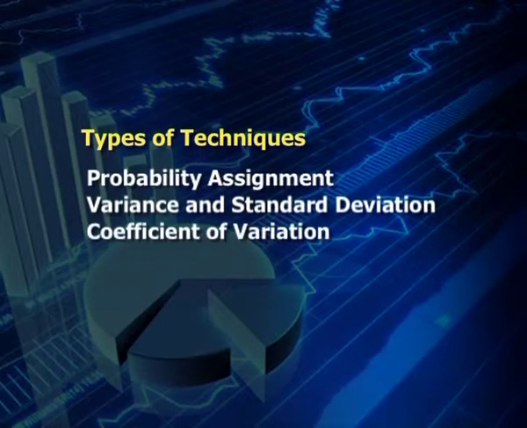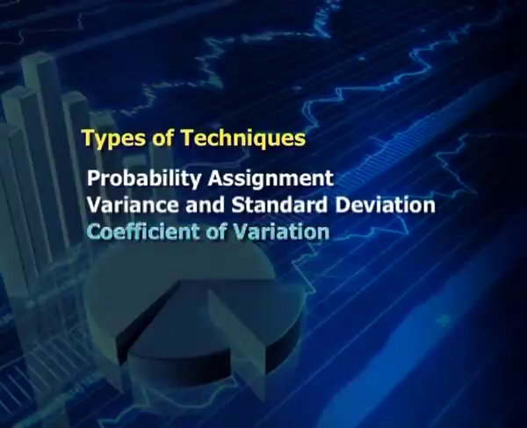Moving to the other technique, coefficient of variation, it is a relative measure of risk. It is defined as the standard deviation of the probability distribution divided by its expected value. This measure is useful when we are comparing projects which have the same standard deviations but different expected values, or the same expected values but different standard deviations.